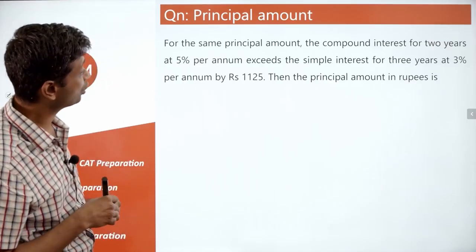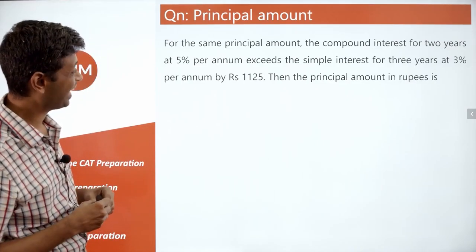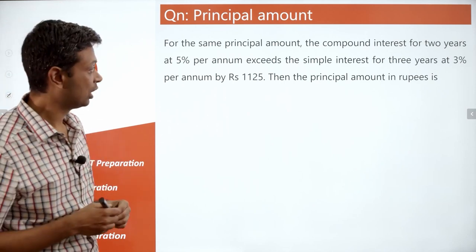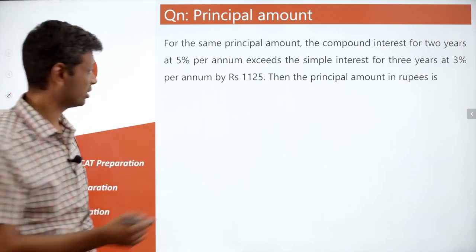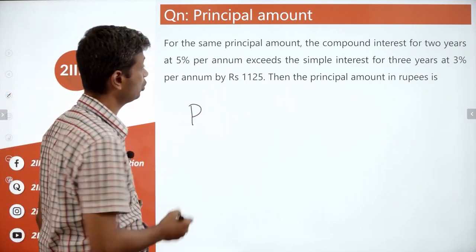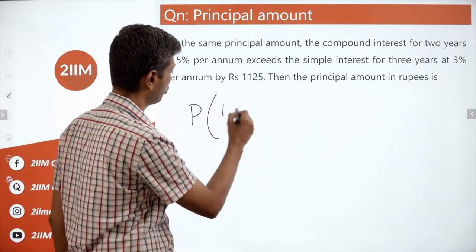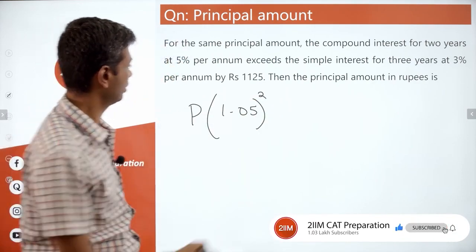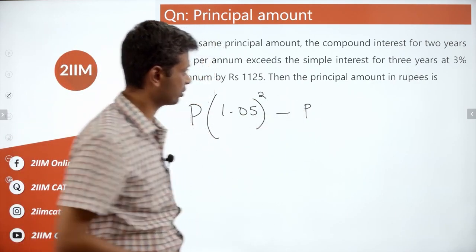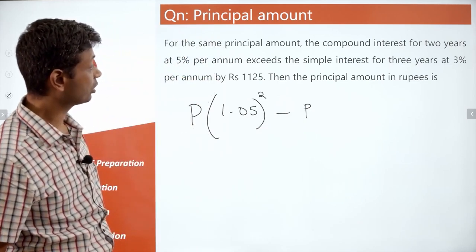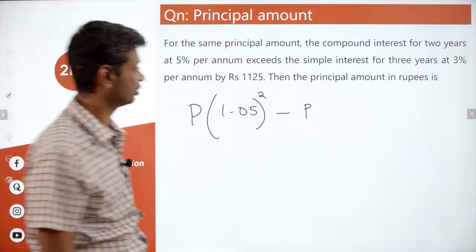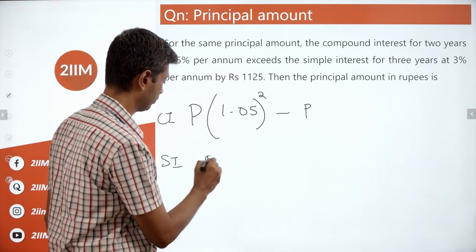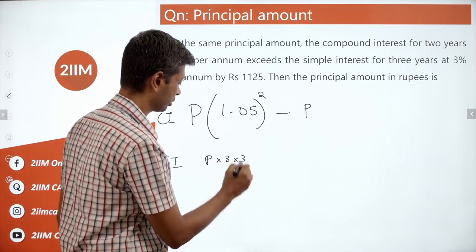For the same principal amount, the compound interest for 2 years at 5% per annum exceeds the simple interest for 3 years at 3% per annum by rupees 1125. Then the principal amount in rupees. Very simple question. If the principal were P, amount at the end of 2 years is P into 1.05 whole square. Because 5%, 2 years, minus P, this is compound interest. Simple interest is P into N into R by 100 for 3 years. This is compound interest. Simple interest is P into 3 into 3%.